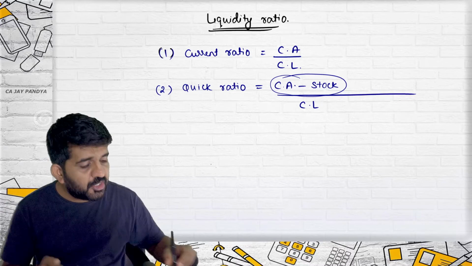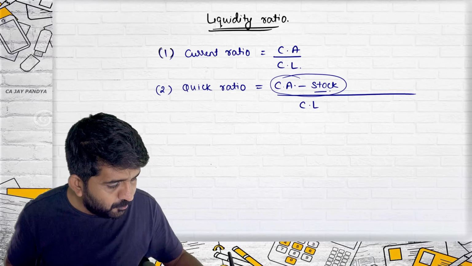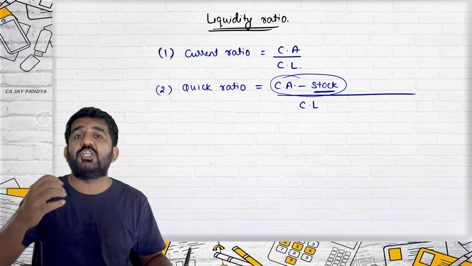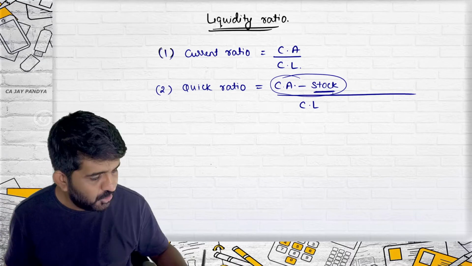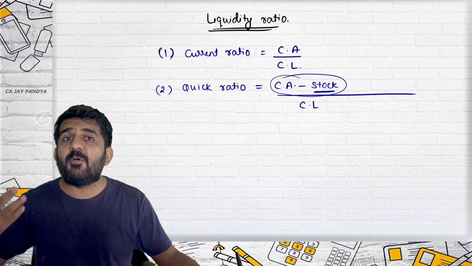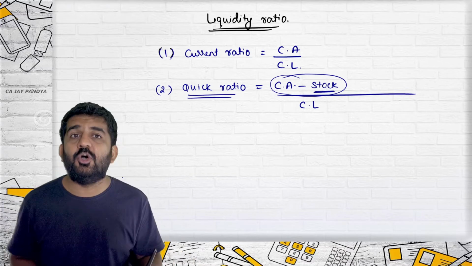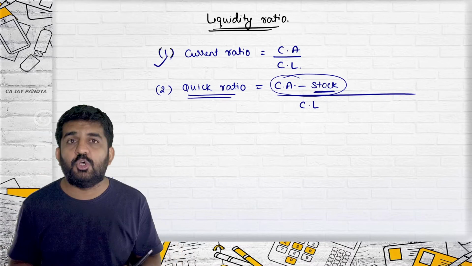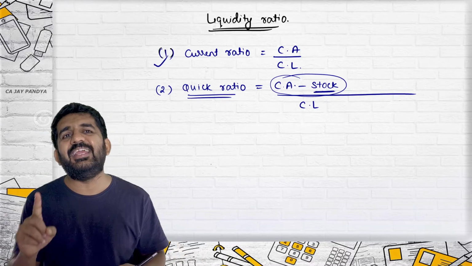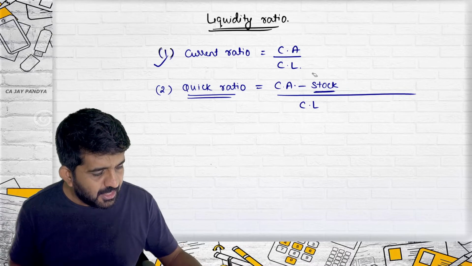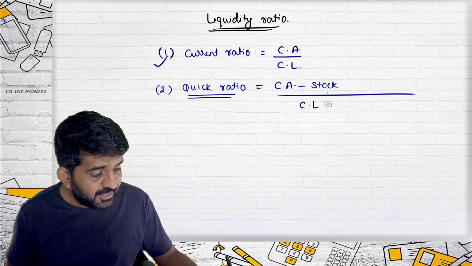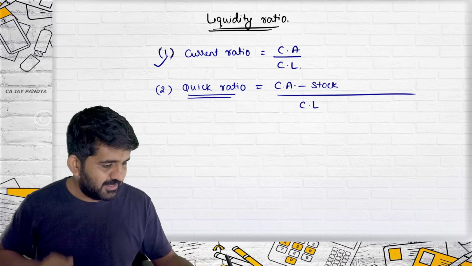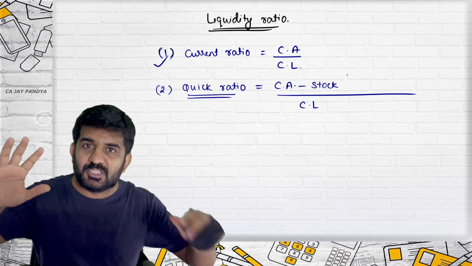If your stock is very slow moving, you should remove it from current assets. It is no longer your current assets because the cash is not going to realize soon. So you should remove it. In this type of companies only they evaluate which ratio? Quick ratio. In normal companies they don't evaluate quick ratio. They evaluate which ratio? Current ratio. That is, stock is treated as a part of current asset. But if the stock is realized in a very long period of time, it should not be considered as current assets. And so the stock is removed from current assets.